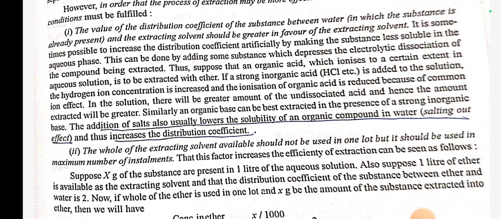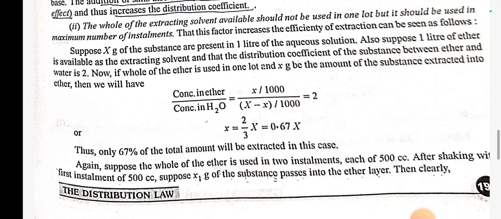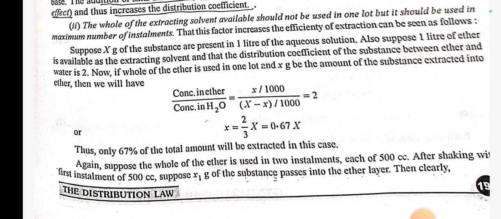Number 2. The whole of the extracting solvent available should not be used in one lot, but it should be used in the maximum number of installments. That this factor increases the efficiency of extraction can be seen as follows. Suppose x gram of substance is present in 1 liter of the aqueous solution. Also suppose 1 liter of ether is available as the extracting solvent, and that the distribution coefficient of the substance between ether and water is 2.